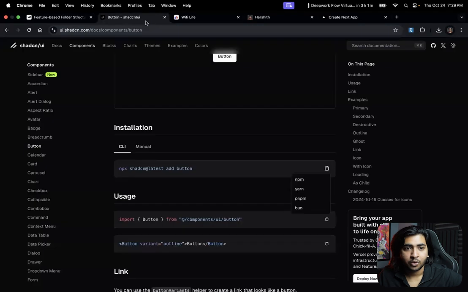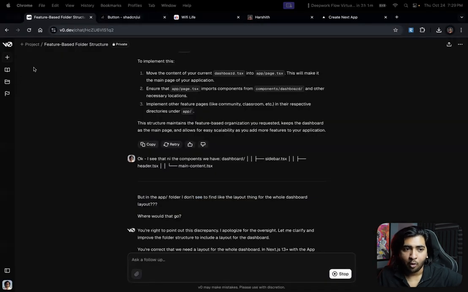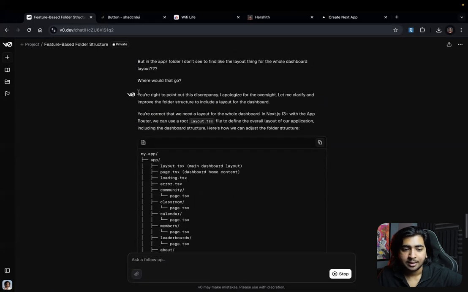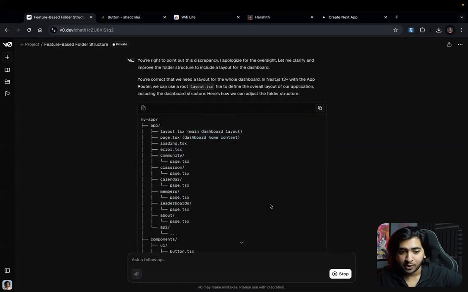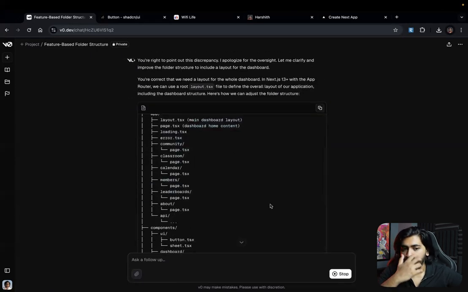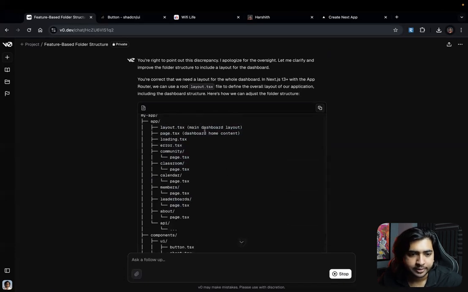Okay. Also, if you could have actually just forked it. I mean, so basically what happens is you could have just basically forked it and just built it, but this is actually a better way if you're building a scalable application. All right. So now if you can see it highlights and then clearly says this. Okay, app. Okay, now I got it. So as you can see, this page.tsx is for the community. This page.tsx is for classroom. This page is for calendar and so on.